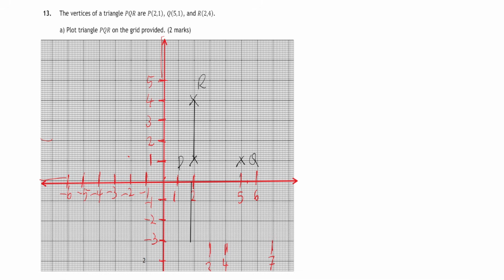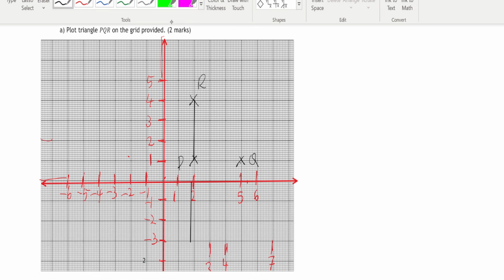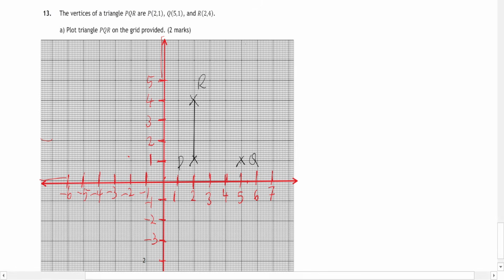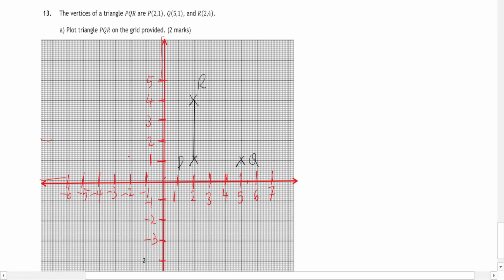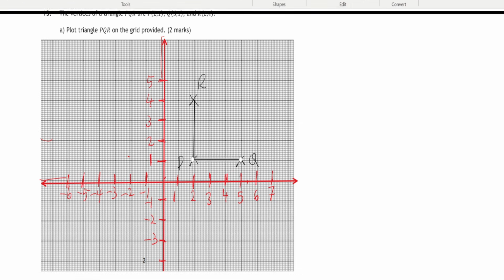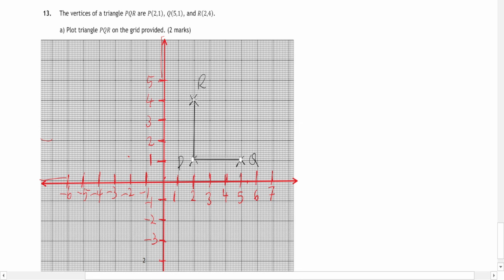I don't know how you can rewind this. Okay. Use this line. Let me use the same line again. This is PQ. And then this is this. So, yep. That is PQR, and you got your 2 marks.